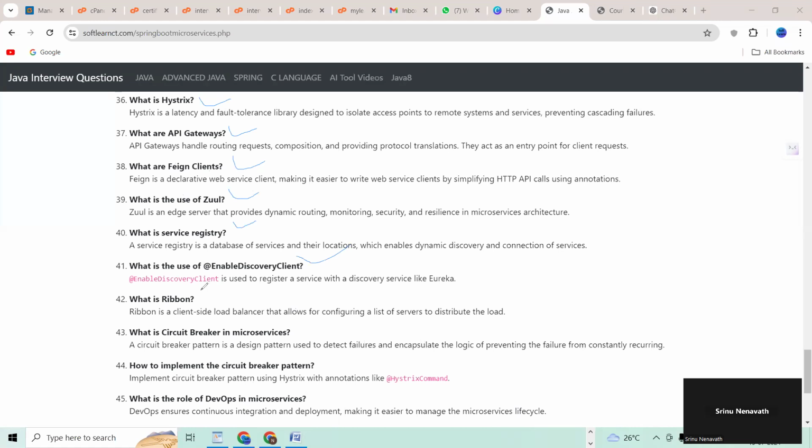42. What is Ribbon? 43. What is circuit breaker in microservice? 44. How to implement the circuit breaker pattern? Yeah, these are the questions available in Spring Boot microservices, guys.